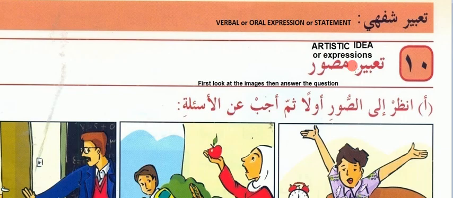So now our page number 7 has finished. Next page, ta'bir shafahi. Verbal or oral expression or statement. Ta'bir, we say the expression or the statement.